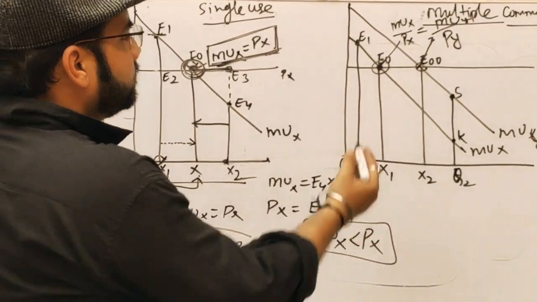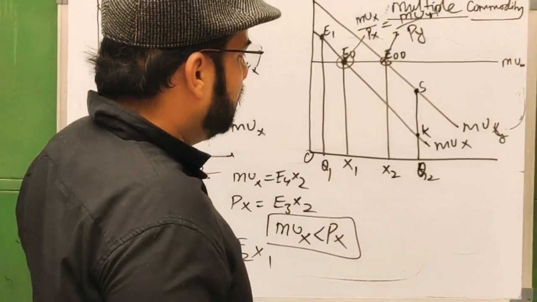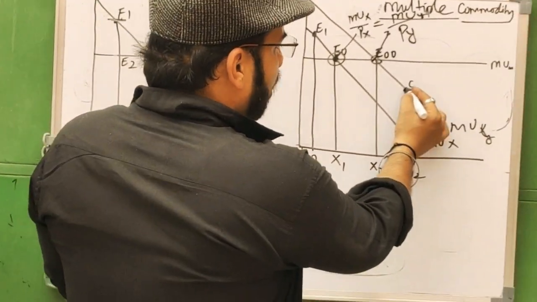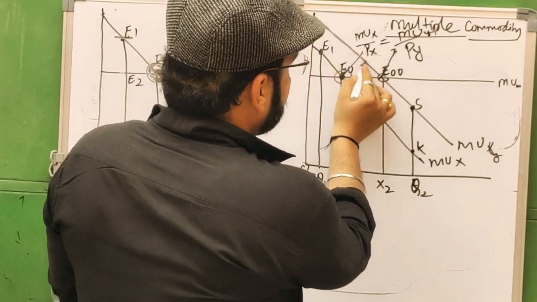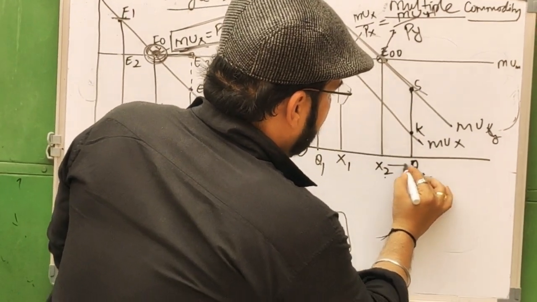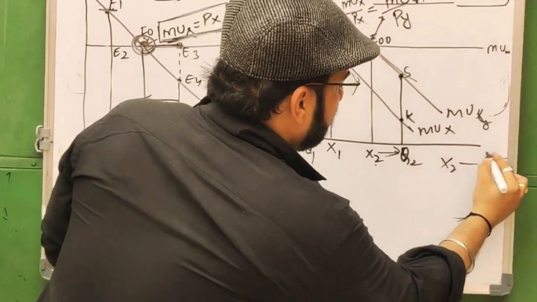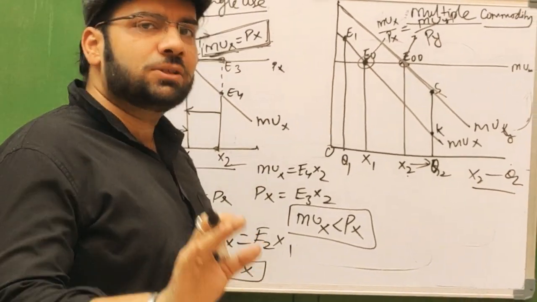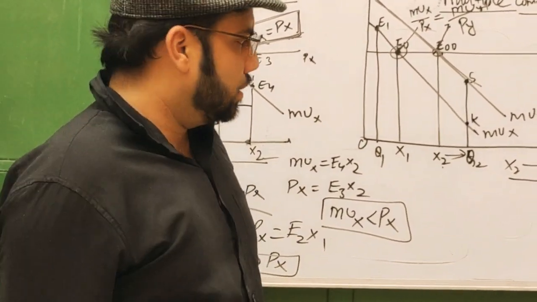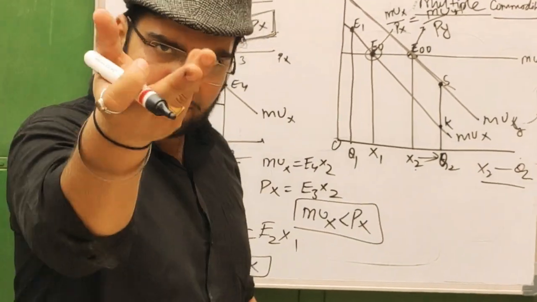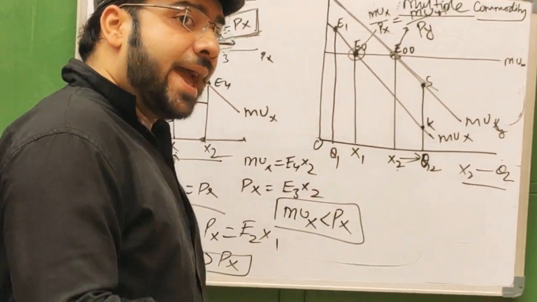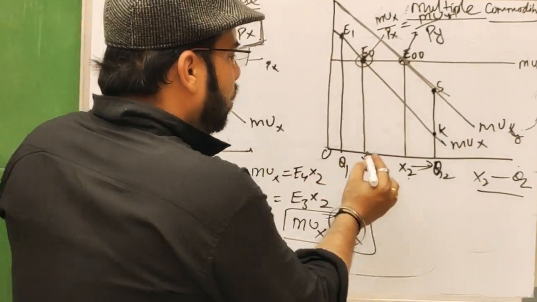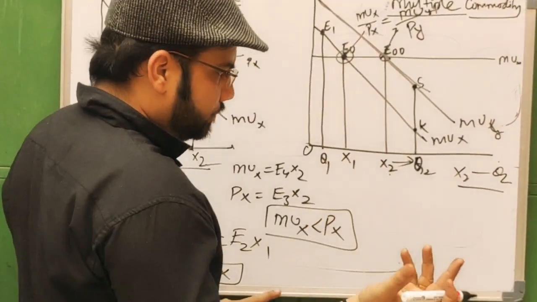Now if the consumer wants to increase the quantity of the Y commodity, then because the budget constraint is imposed on him by his given income, he has to decrease the quantity of the X commodity. So there is a limit.